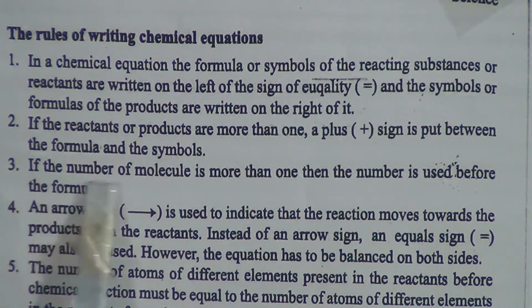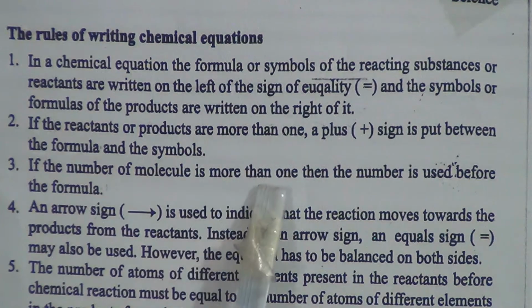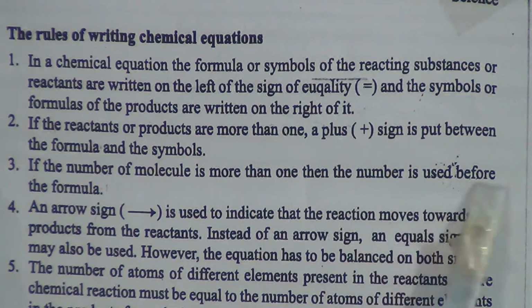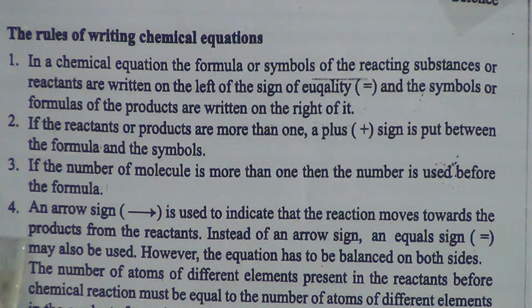Number 3, if the number of molecules is more than one, then the number is used before the formula. Now come to 4. An arrow sign is used to indicate that the reaction moves towards the products from the reactants. Instead of an arrow sign, an equal sign may also be used. However, the equation has to be balanced on both sides.